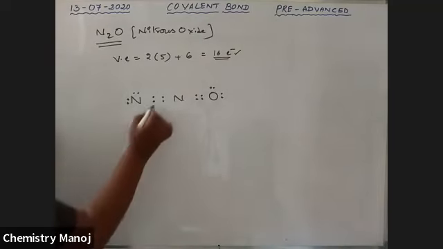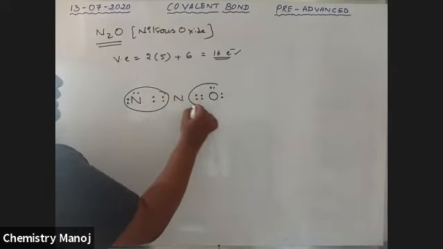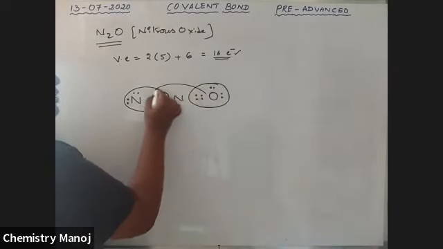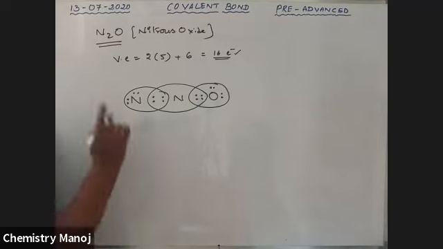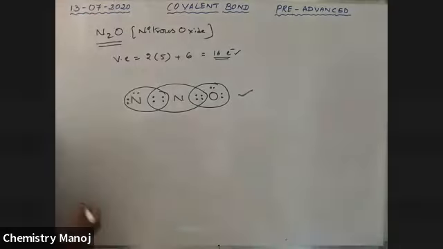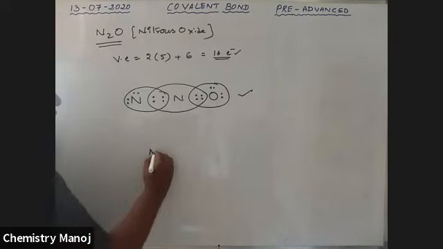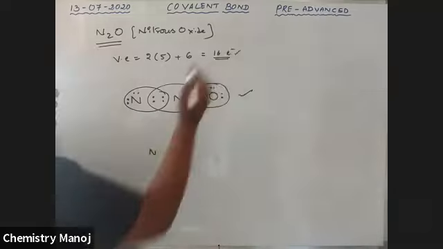This nitrogen has 8 electrons, this oxygen has 8 electrons, and this nitrogen also has 8 electrons. So this is one way, the first structure. I am trying one more. See here, 8 plus 8, 16 electrons are completed.